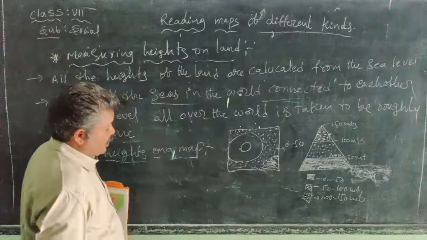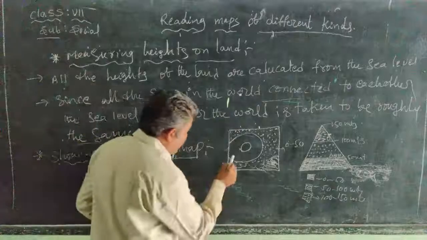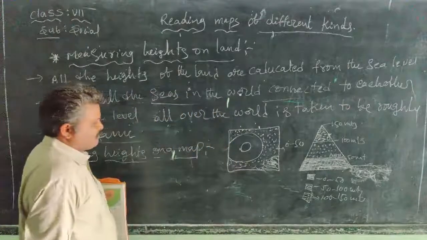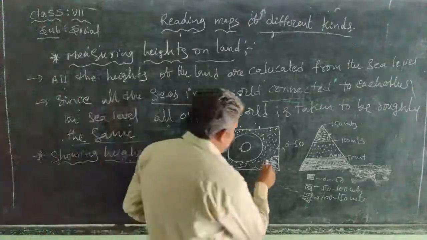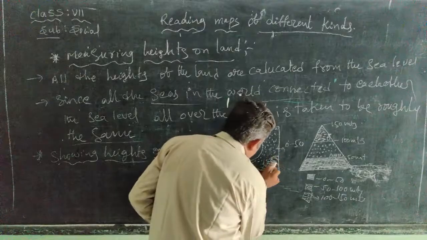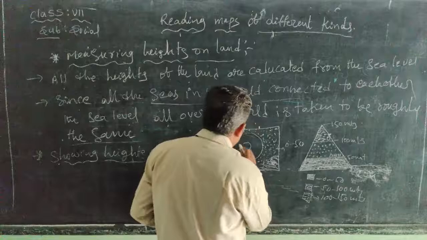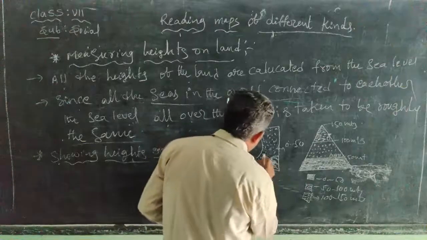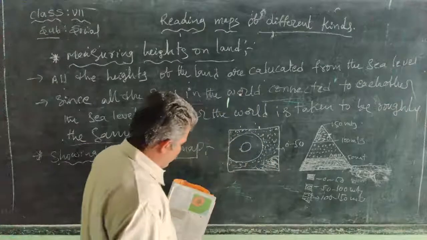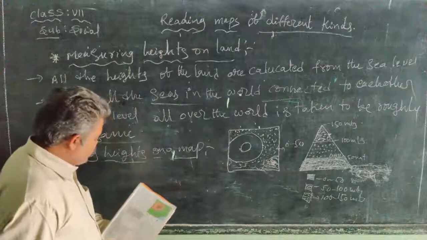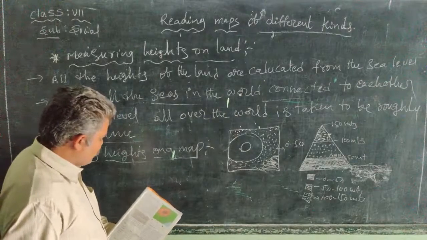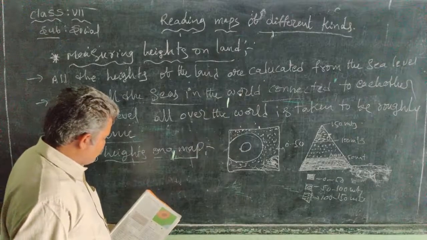How are we calculating the height of the land on a map? So this is 0, from the mean sea level to here, 50 meters height. Can you see that the map shows three height zones?